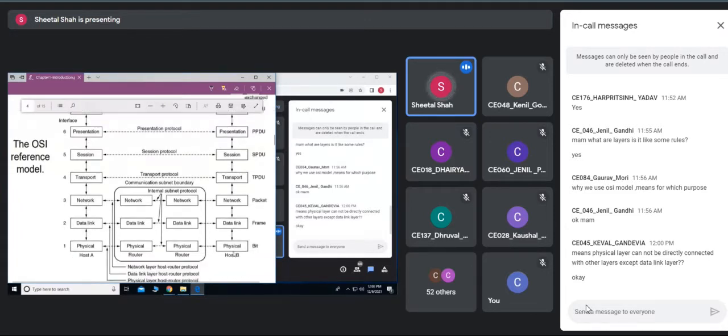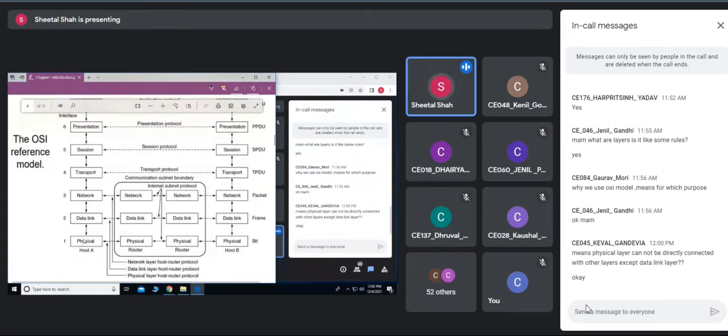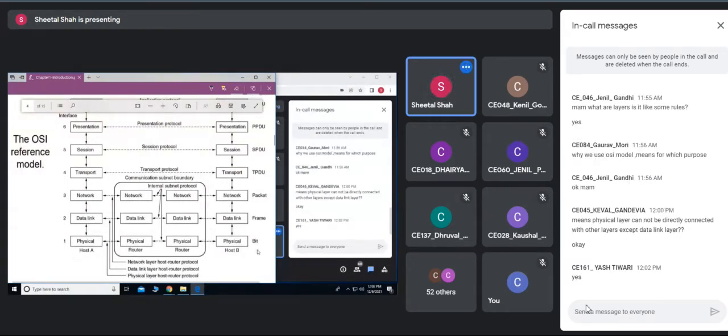Is this clear? Now, at the physical layer, the data is represented as bits. You can see that the same message can be represented at different layers by different names. At the physical layer, they are represented as bits. At the data link layer, they are known as frames. At the network layer, they use the term packet.